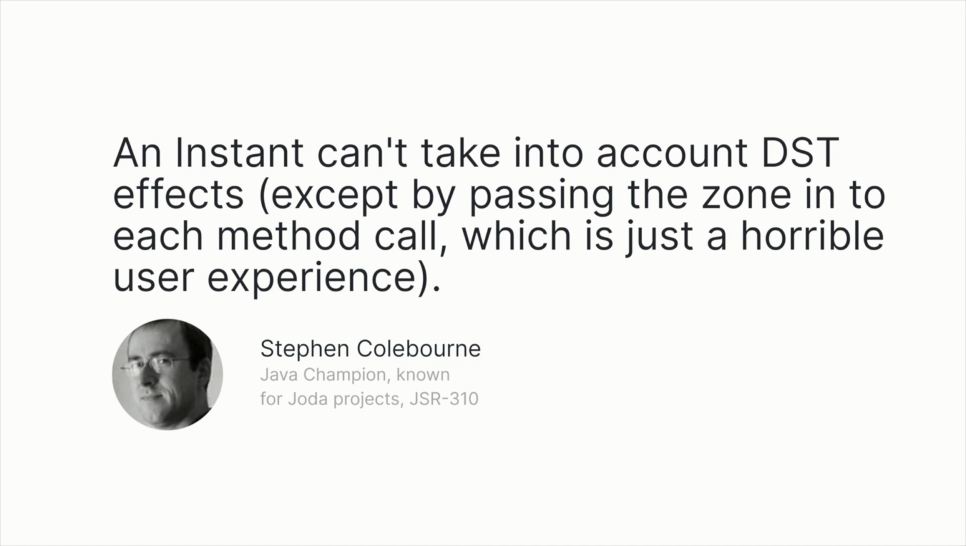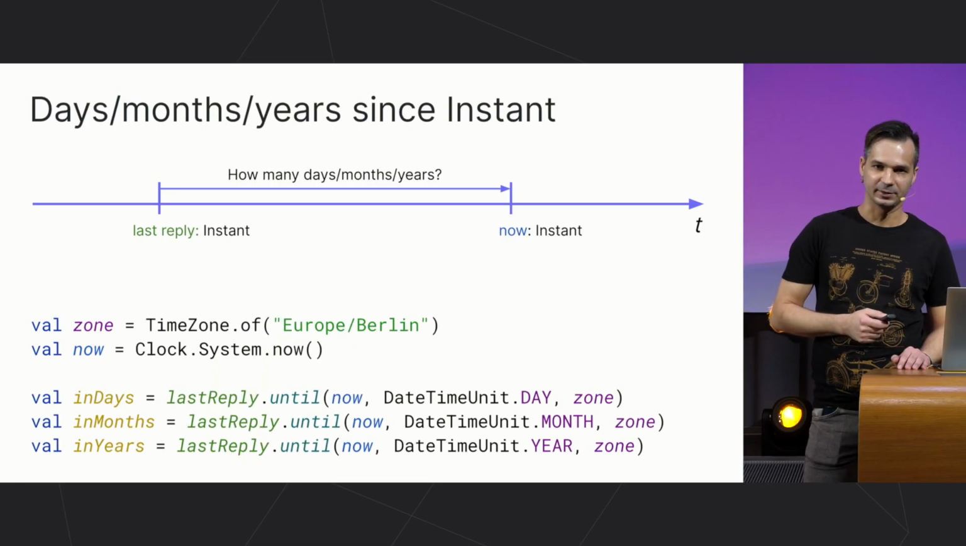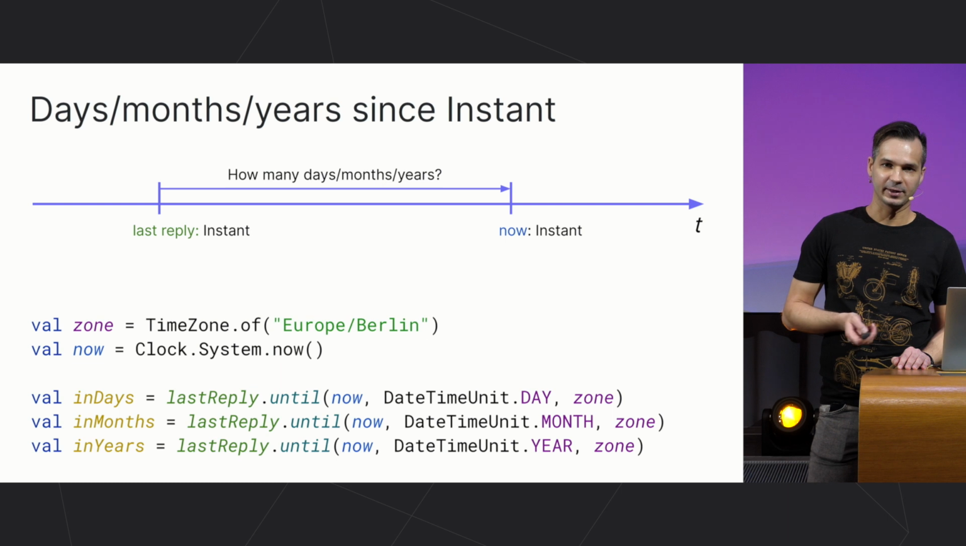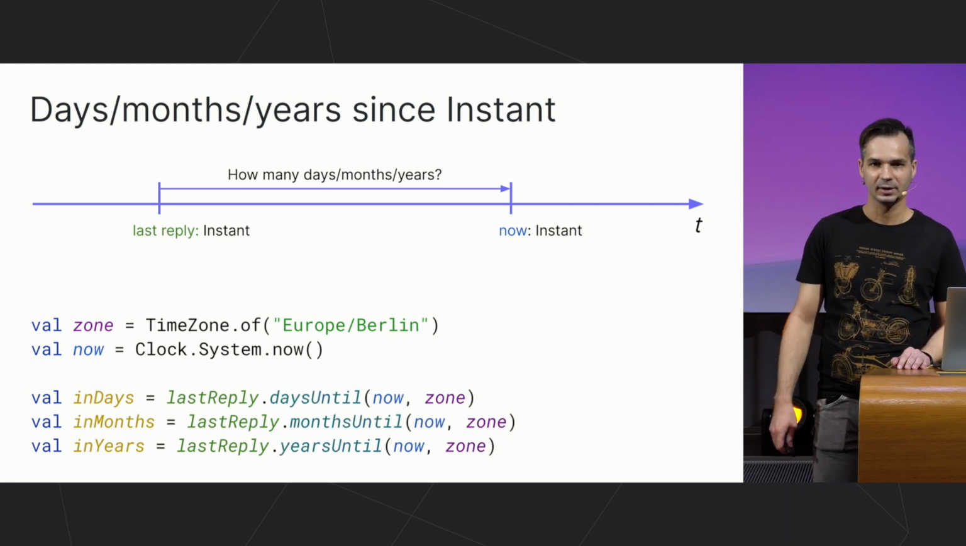And to do that, we'll take the first part of this advice by Stephen Colebourne and introduce the function until, which takes a time zone, converts these instants to local date times in that time zone and calculates the duration between them expressed in a specified datetime unit. There are plenty of predefined datetime units from centuries to nanoseconds, but for these three units, we have handy shortcuts: daysUntil, monthsUntil, and yearsUntil.